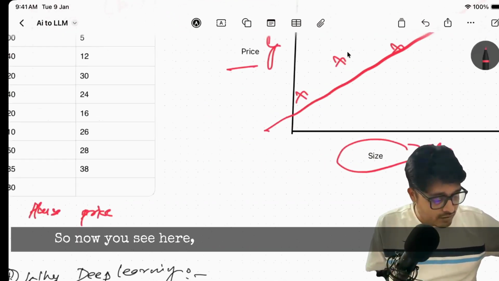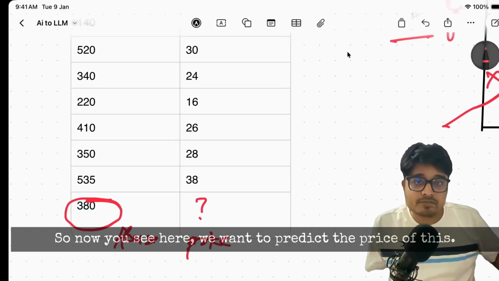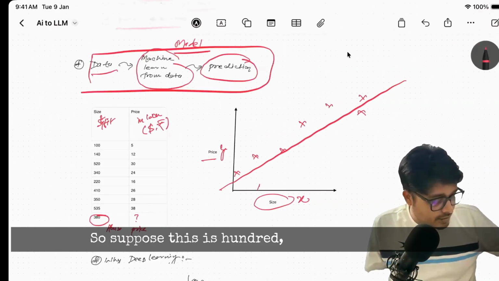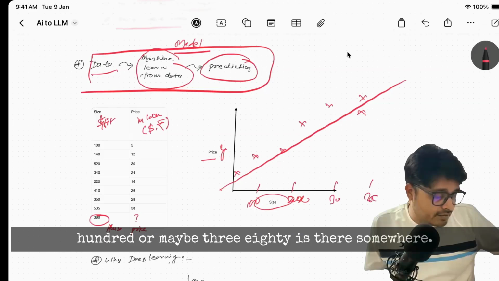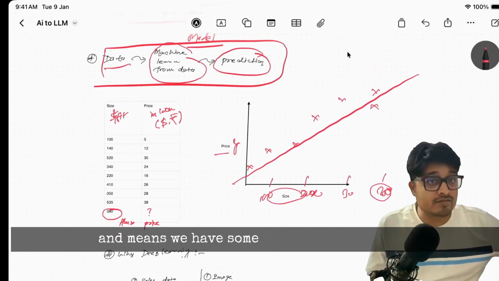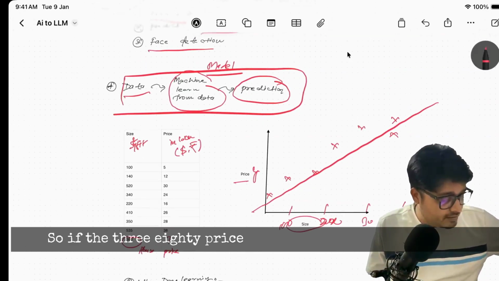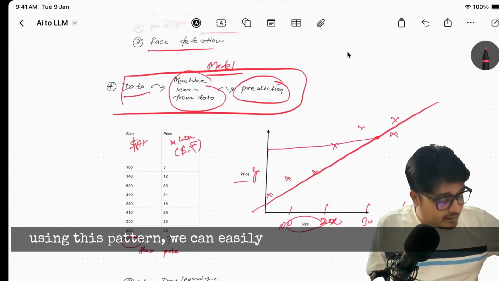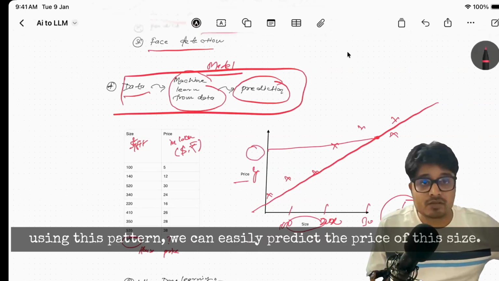Now we want to predict the price of this. Suppose this is 100, 200, 300, or maybe 380 somewhere. You can easily see we have some kind of pattern. If the 380 price can be somewhere here, then by using this pattern we can easily predict the price of this size.